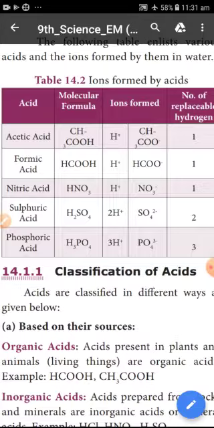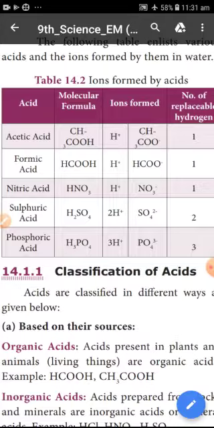See there, these are ions. It is a substance or compound. It is split into ions. Here, how many hydrogen ions are there? Only one. So how many hydrogens are replaced? Only one. Here, how many hydrogen ions are there? Only one. That means the number of replaceable hydrogen ions is 1.